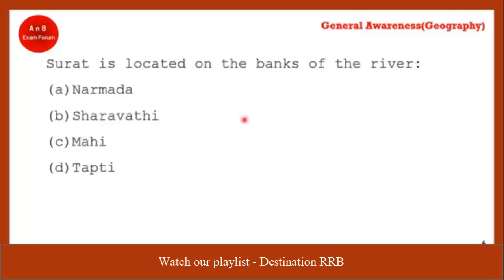Coming to the next question. Yes, this is a different one. Just tell me, Surat is located on the bank of which river? Students, I want to tell you this question has come in the September 9 exam. Just try to answer it. You are right. It's option D, Tapti or Tapi river. Tapti is the old name, the current name is Tapi. So the correct answer is option D, Tapi.